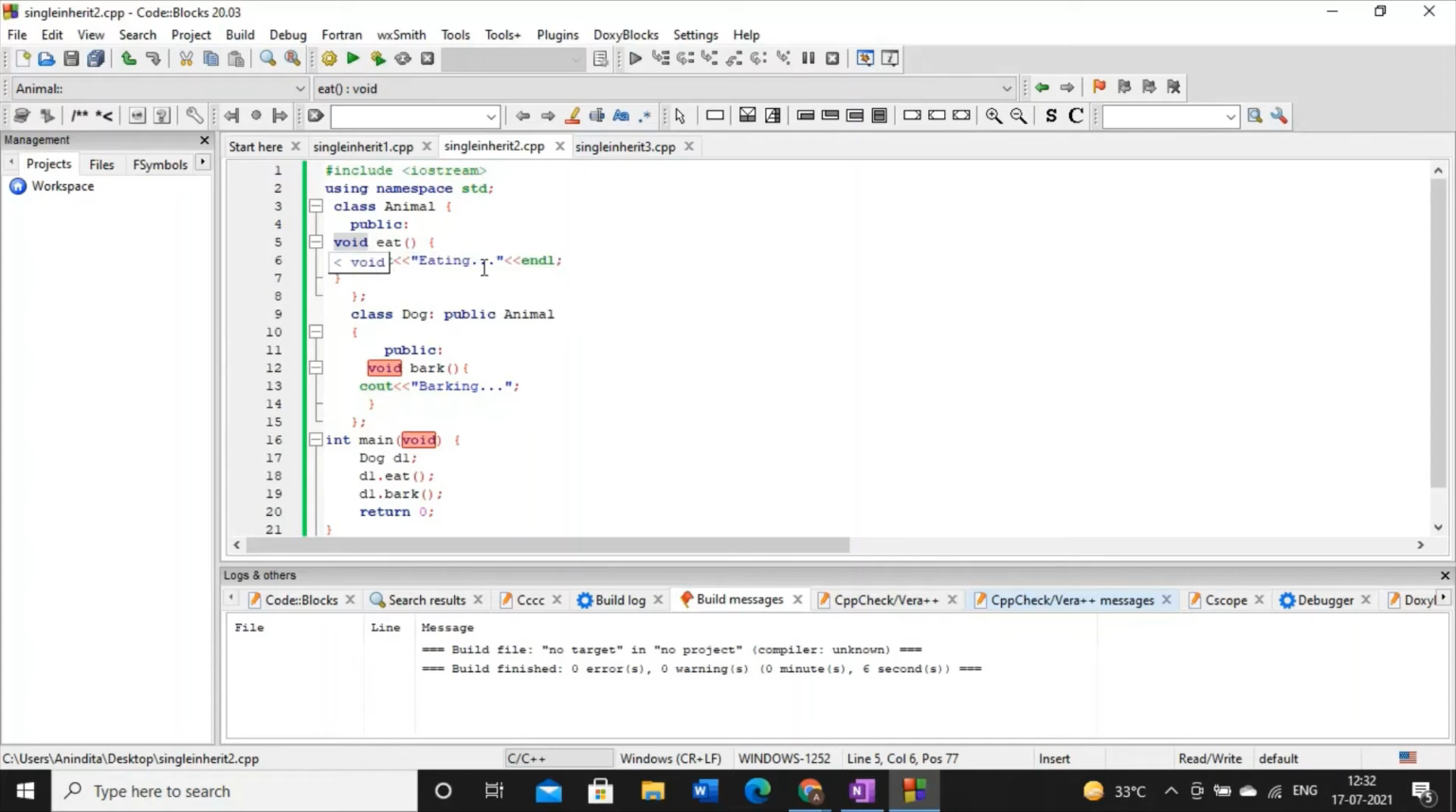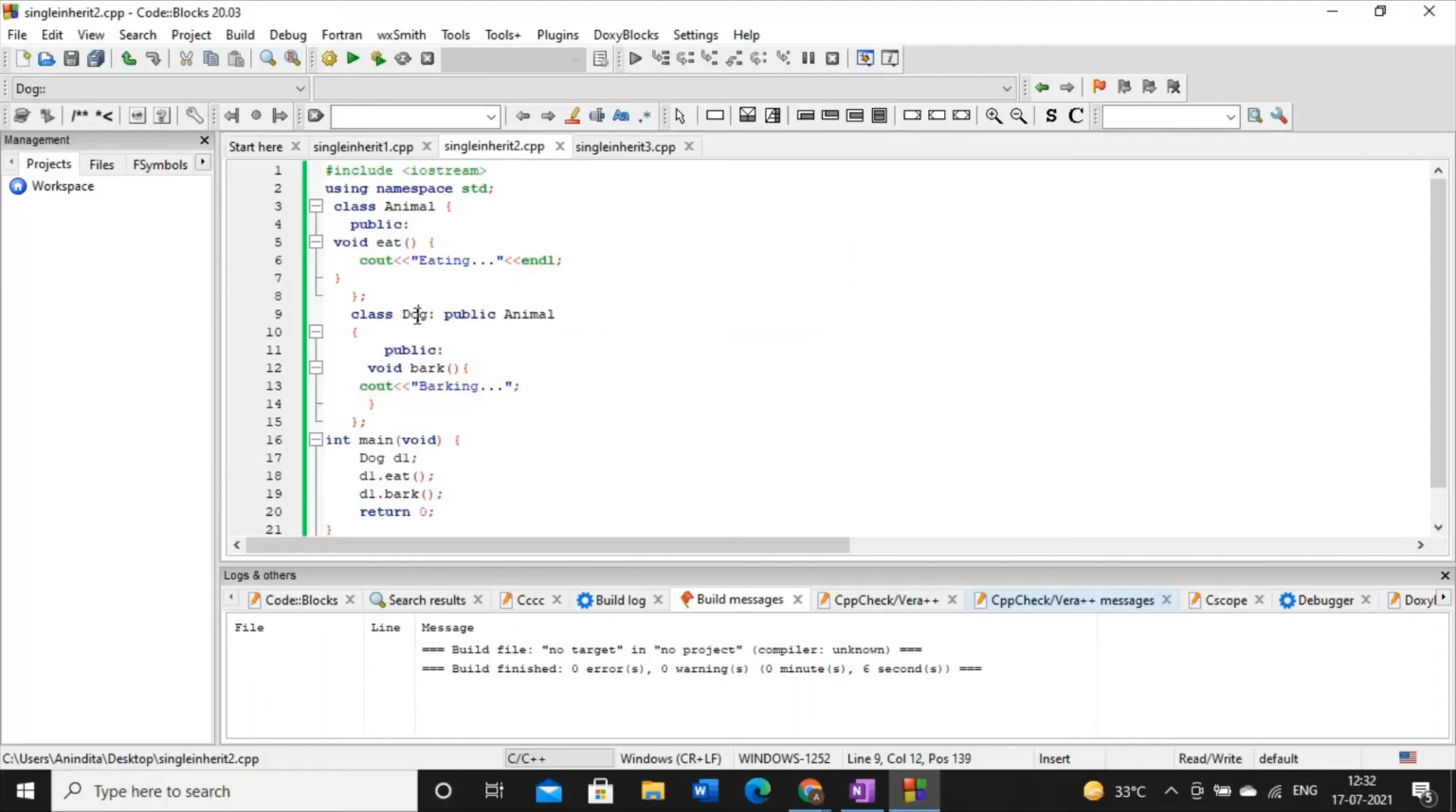I have already discussed that whenever the return type of the method is void, inside this method we will write cout. If you have any return type here, int or float, anything, at that point of time cout is not allowed. At that point you have to write the return keyword. Anyways, here we have one superclass and this superclass has only one method without return type, and the name of the method is eat. And here I am just printing eating.